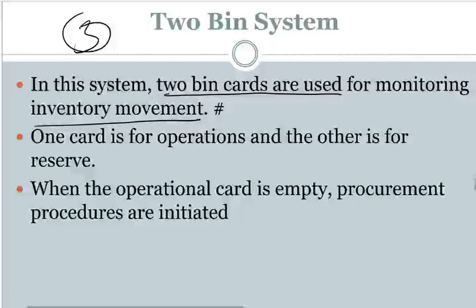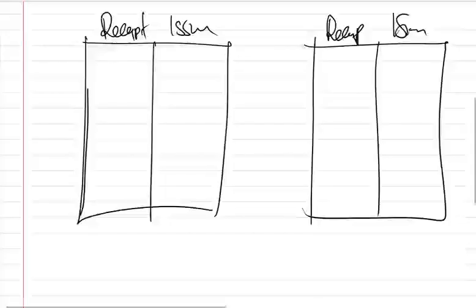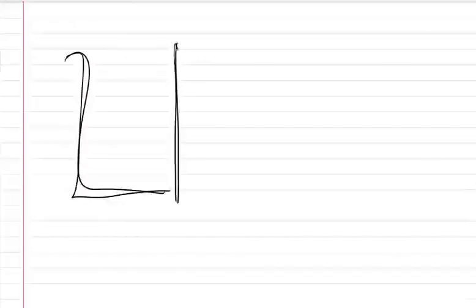So one card is for operation and the other is for reserve. When the operational card is empty, the procurement procedures are initiated. Before I go further, I'll make a little example. This system might also be used in our homes. Maybe we have 2 buckets of white flour for cooking, ufa.